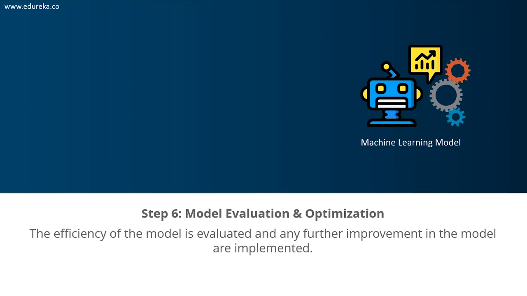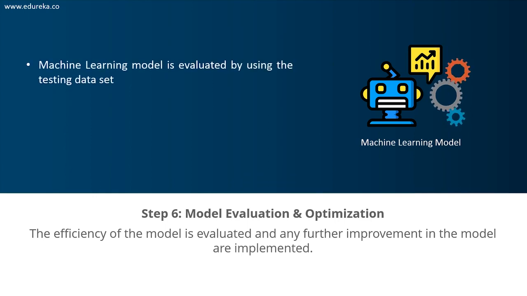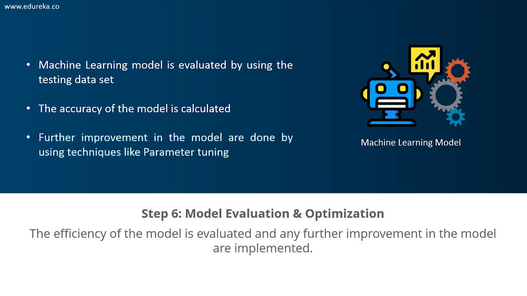Now, after you build a model by using the training dataset, it is finally time to put the model to a test. The testing dataset is used to check the efficiency of the model and how accurately it can predict the outcome. Once the accuracy is calculated, any further improvements in the model have to be implemented at this stage. Methods like parameter tuning and cross-validation can be used to improve the performance of the model.